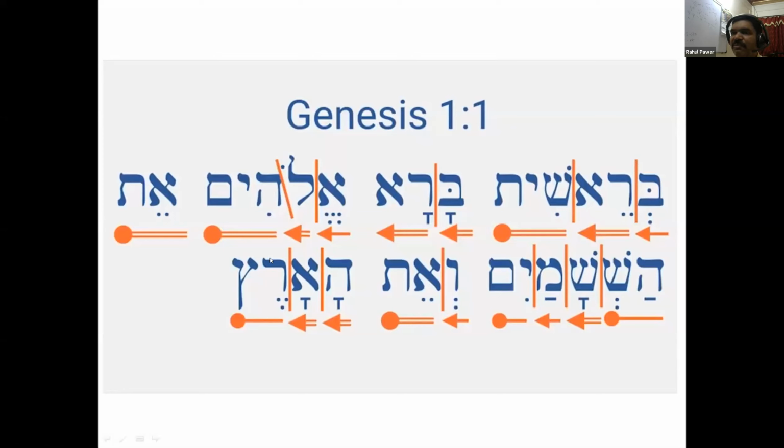And here it begins with a consonant, the vowel is segol, and the last consonant is tsade sofit. So the structure over here is CVC. Whenever it ends with a consonant, it is a closed syllable. So: open, open, closed; open, open, closed; closed, open, open, closed. Then here open, closed, open, open, closed.